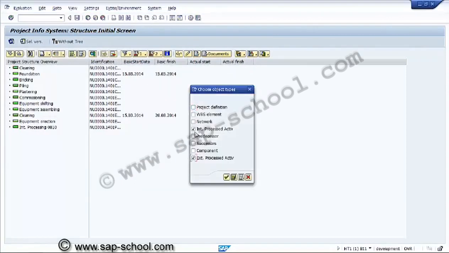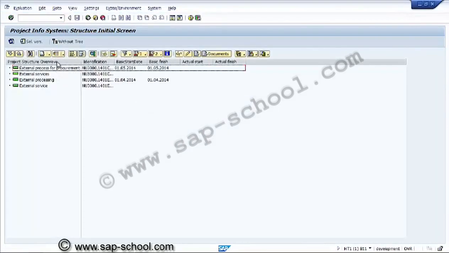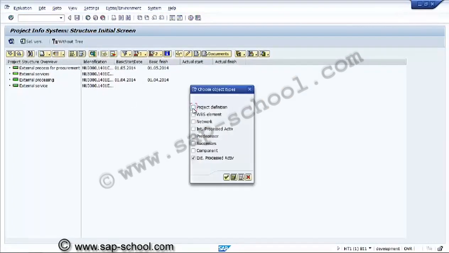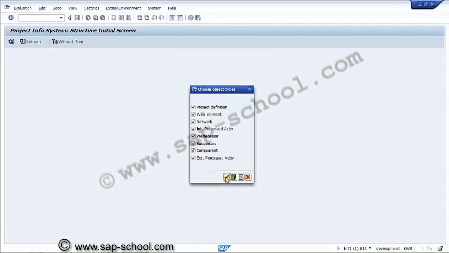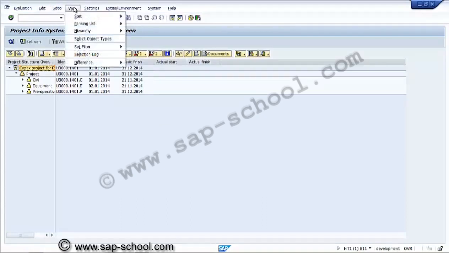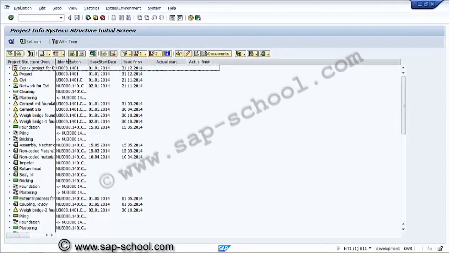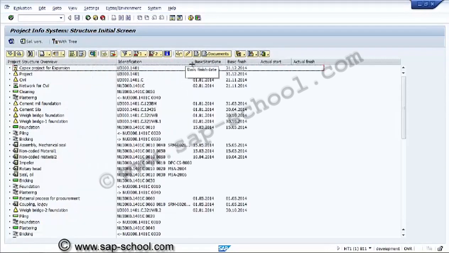And if required, other fields we can take, or we can get only externally processed activities. These are the externally processed activities. Then we can go back to all objects if required. So this is one more functionality we have. And this is about the hierarchy without tree. This we can get in tabular form also. So these are the relationships we have used. If required, with tree, this is the hierarchy view.